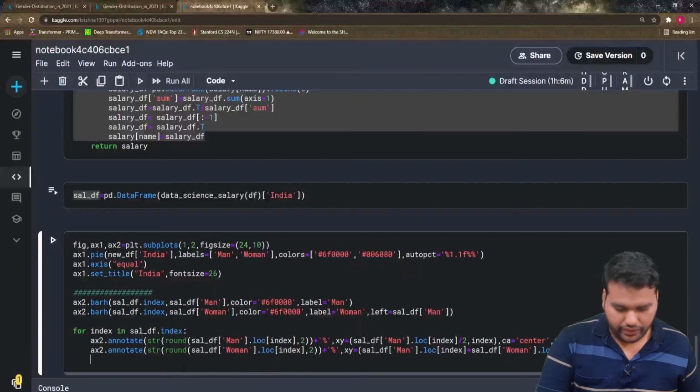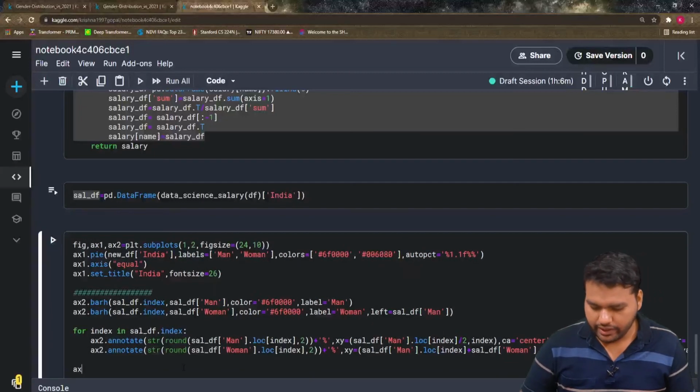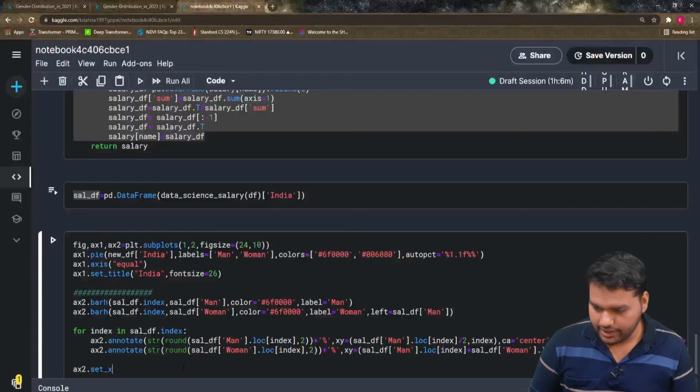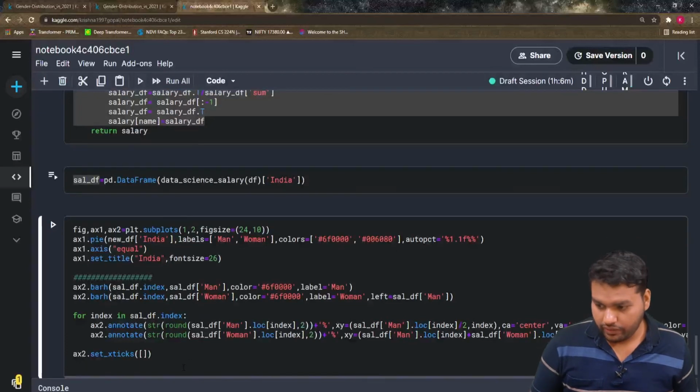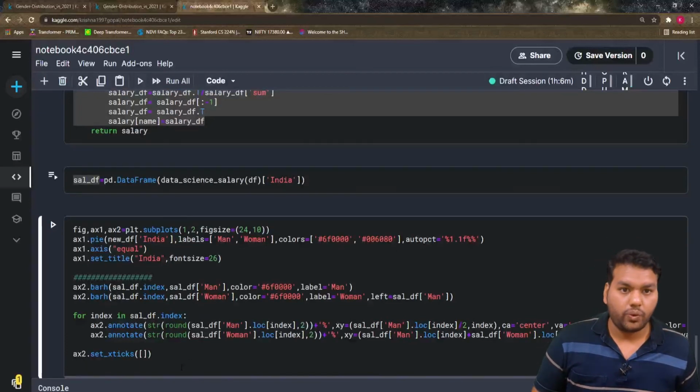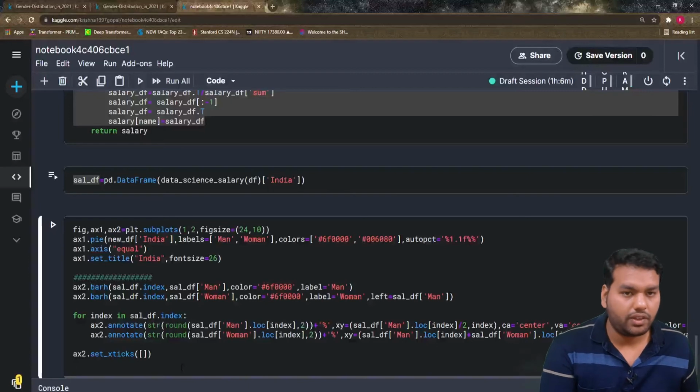And what we have to write, yes, come outside: ax2 dot set x ticks, that is x ticks, because we don't want to show anything on the x-axis, but we want to show it on the y-axis. I just copy the code from the last video.